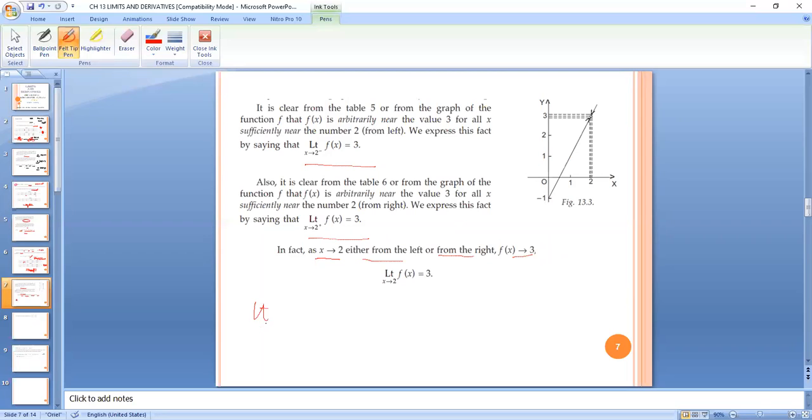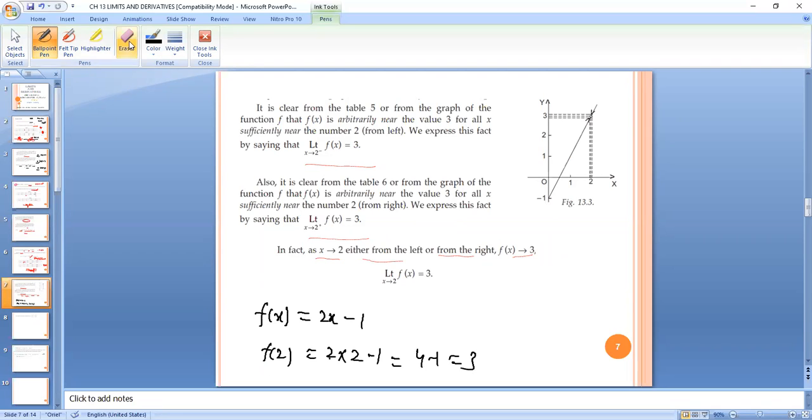Also, we had f of x equal to 2x minus 1. If we actually put the value, it is 2 into 2, 4, and 4 minus 1 is equal to 3.